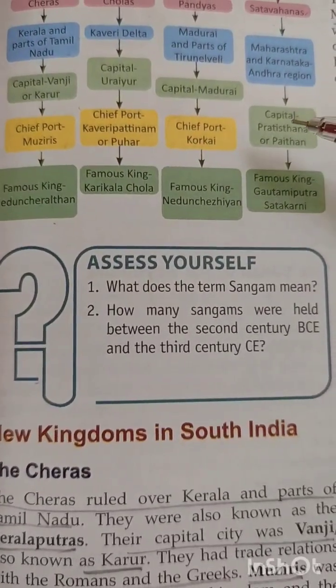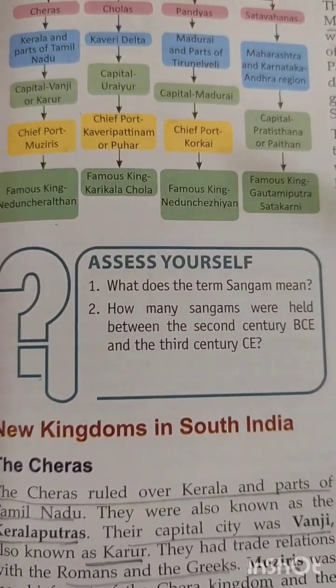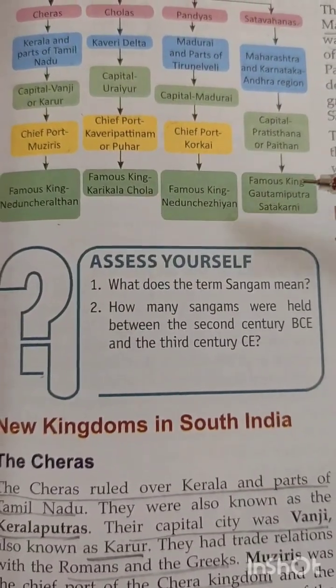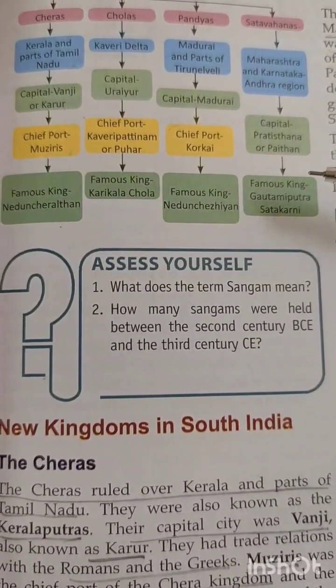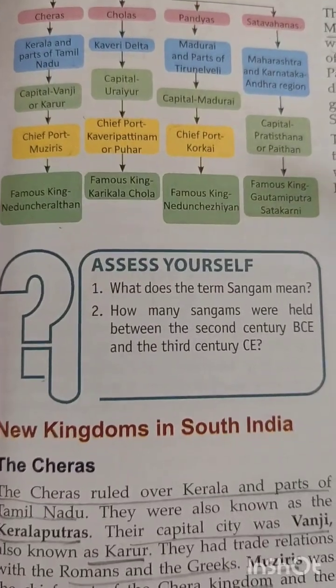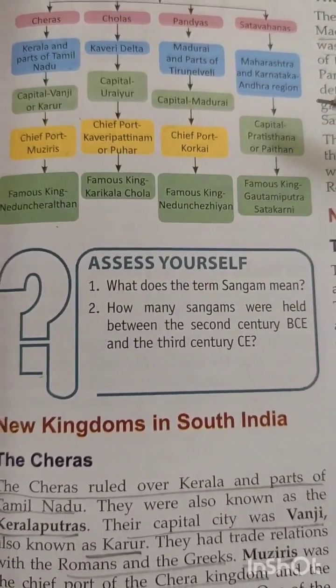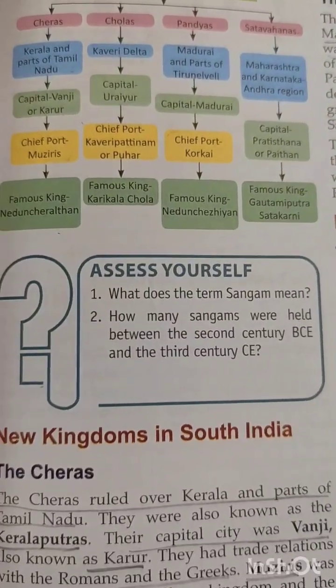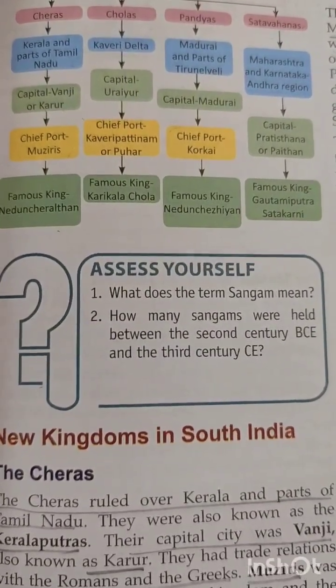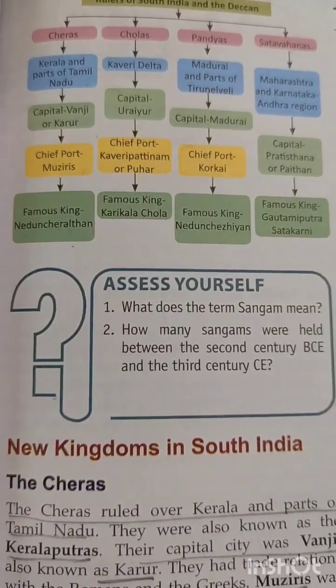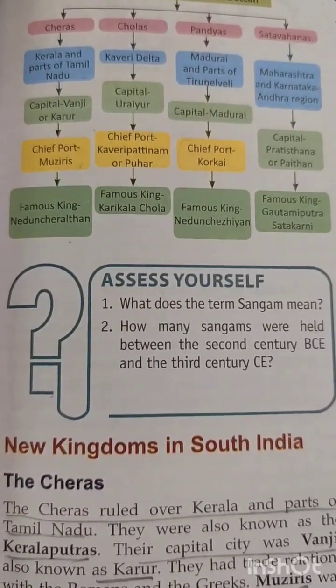Even these Pandyas had trade relations with the Roman Empire. Like in the previous paragraphs I have told you that India had trade relations with the Roman Empire. So the Pandyas were one of them who were having trade contacts with the Roman Empire, and it was very famous for its pearls which it exported to Rome.